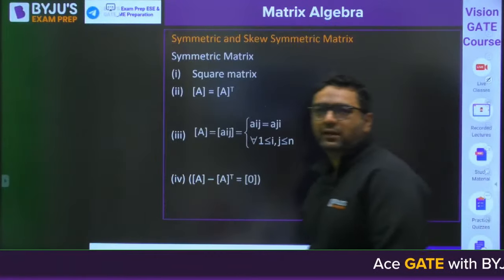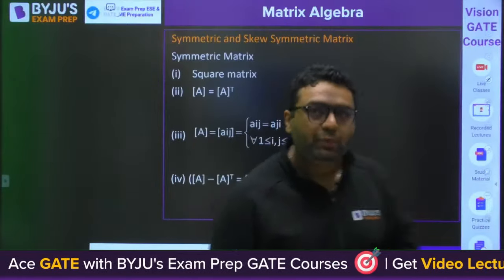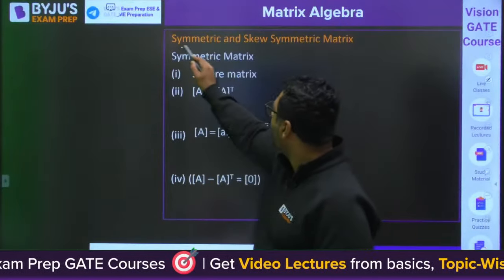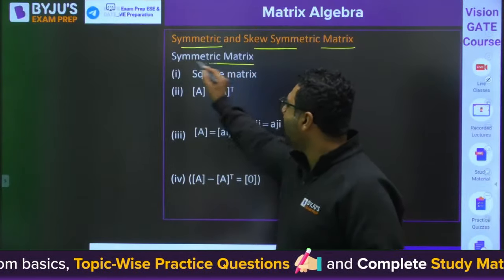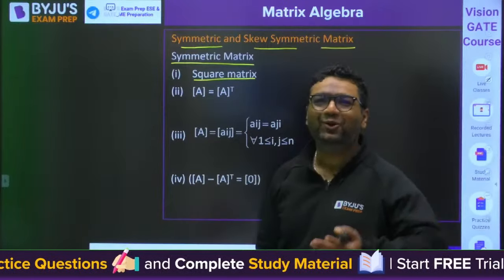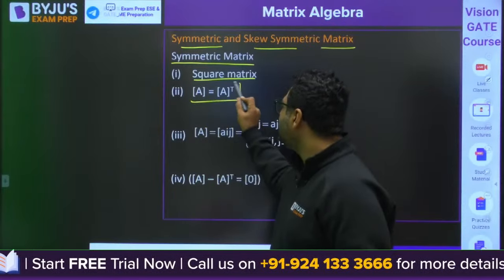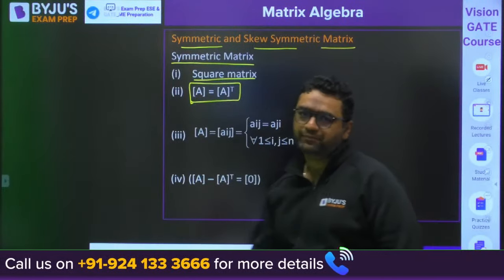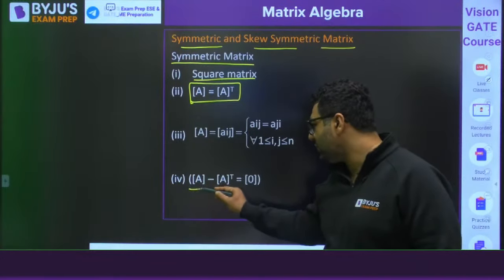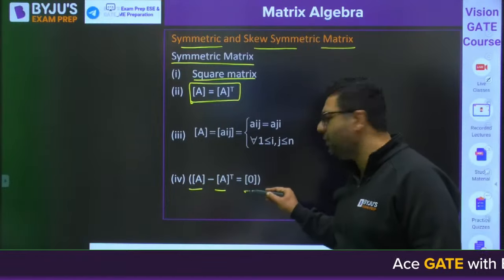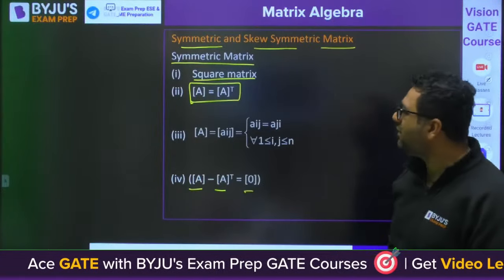Next is symmetric and skew symmetric matrix. So my dear, symmetric matrix is that matrix which is the square matrix, where the matrix and its transpose are equal. When you subtract the matrix from its transpose, it will be 0, obviously, when they are equal matrices. So this is said to be a symmetric matrix.